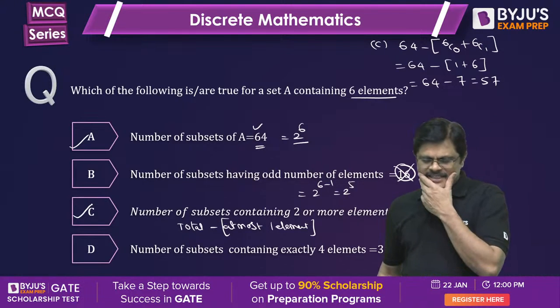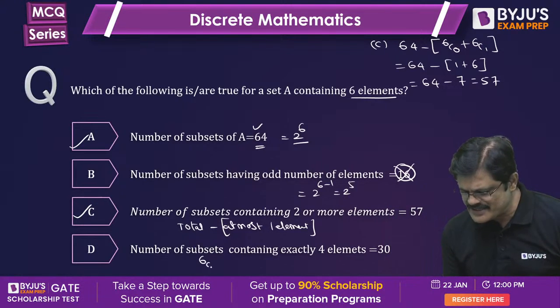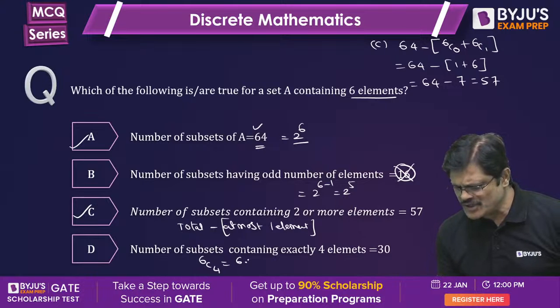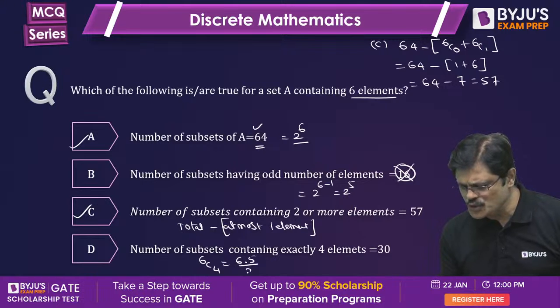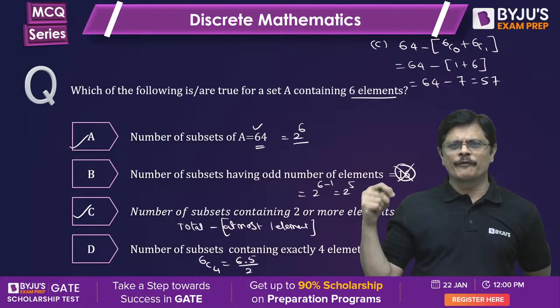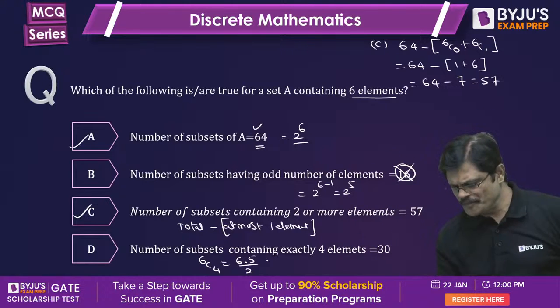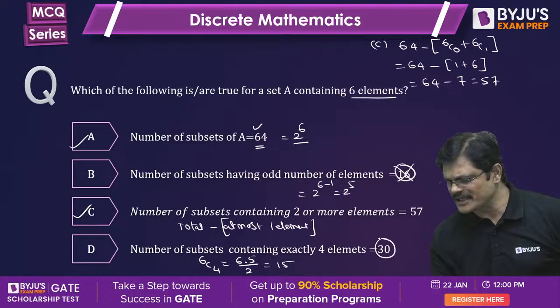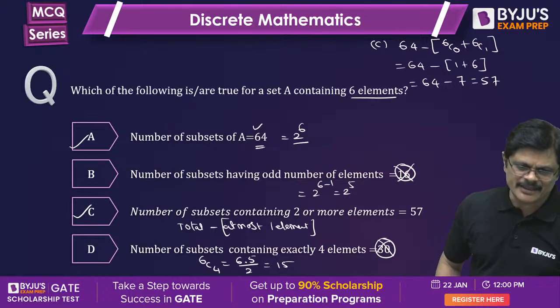The number of subsets containing 4 elements is actually 6C4. 6C4 is 6 factorial by 2 factorial into 4 factorial. 4 factorial cancels, 6 into 5 by 2, that is nothing but 15, but we said 30. That's why it is wrong. A and C are correct, my dear friends.